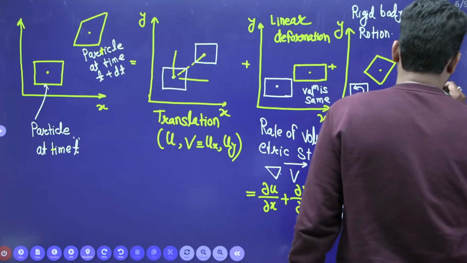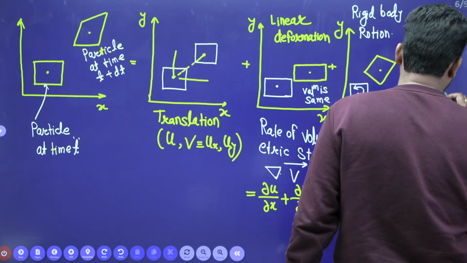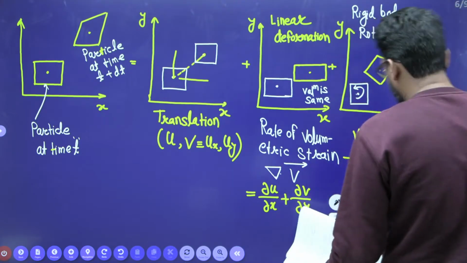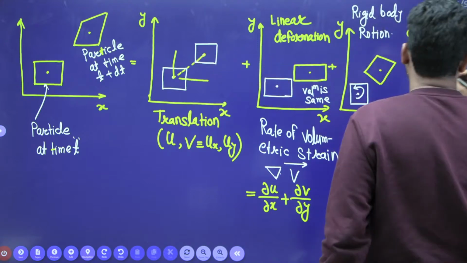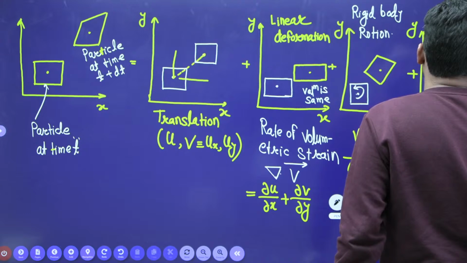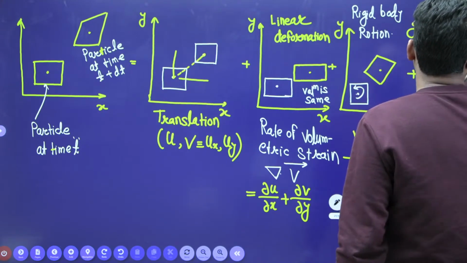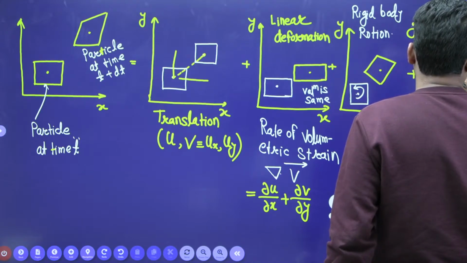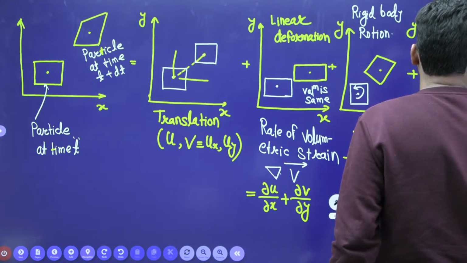So this is your particle, and angular deformation is like that. This is angular deformation. One second, we make it like that, no problem.